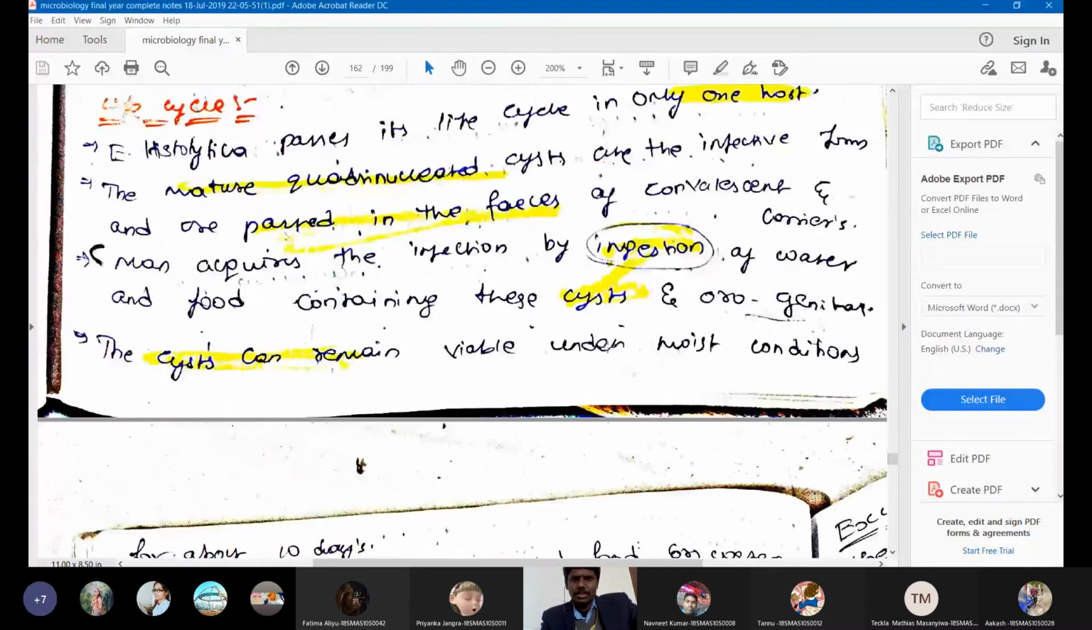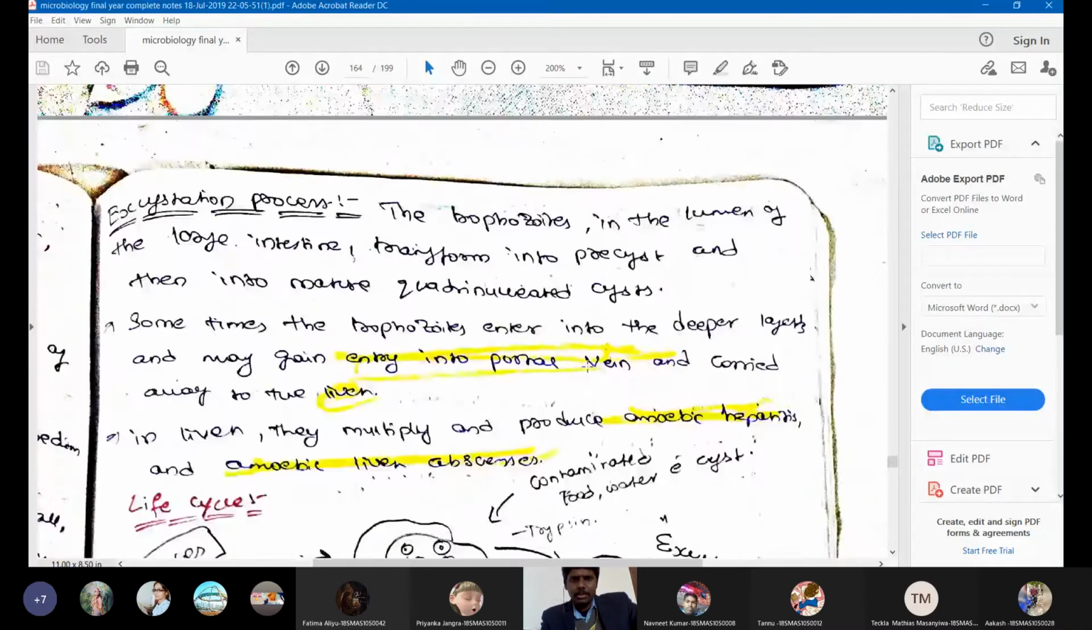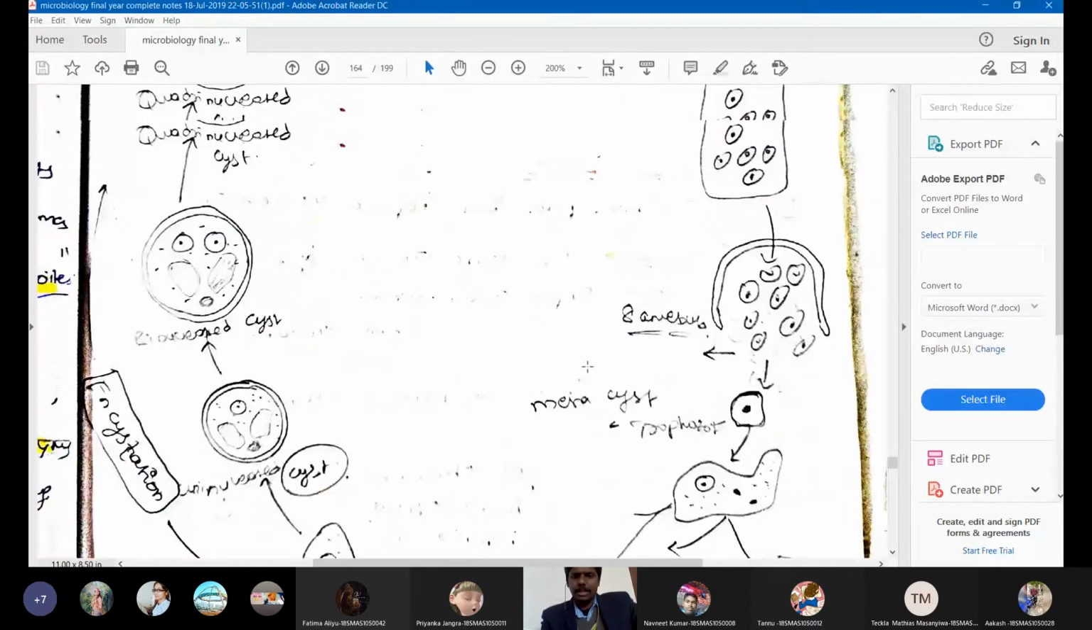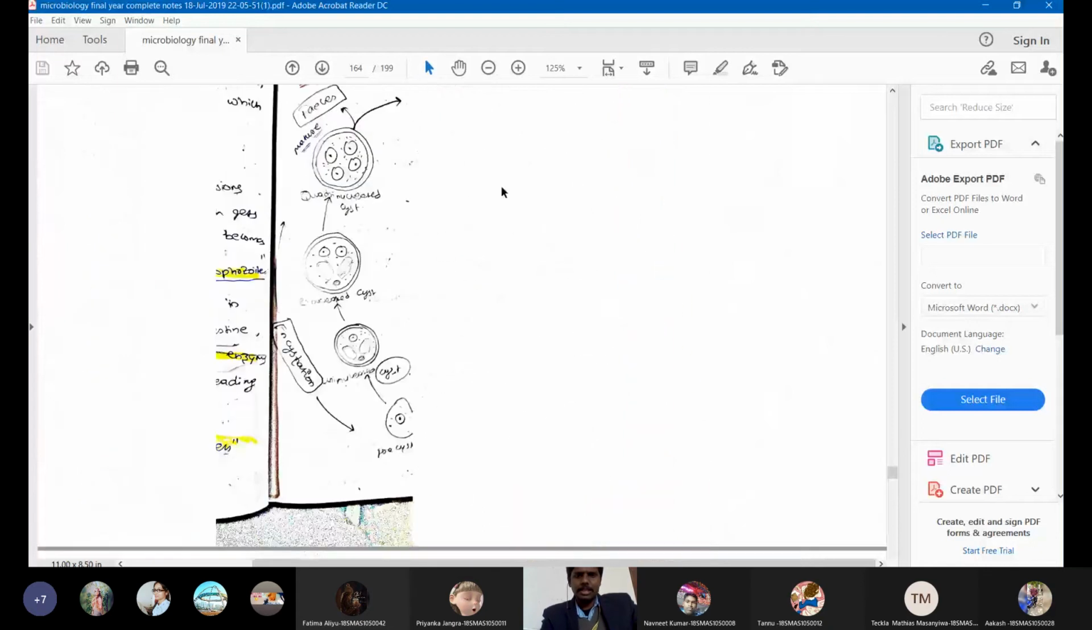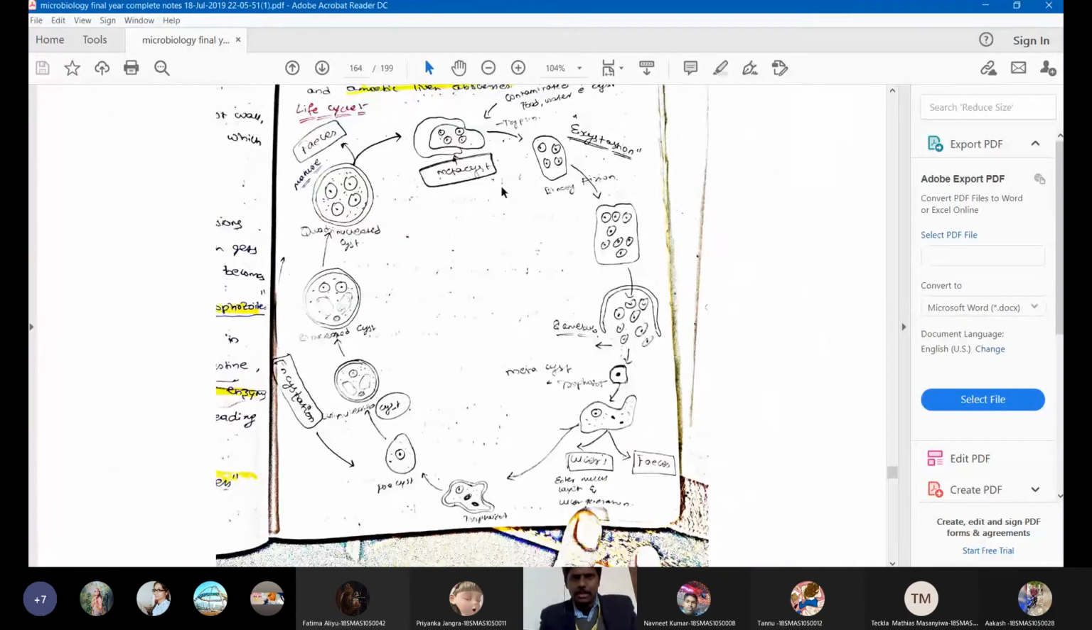I'm running out of charging, so I will go down. This is the life cycle that I was talking about. Kindly see this life cycle and understand it. I will come back within 5 minutes.